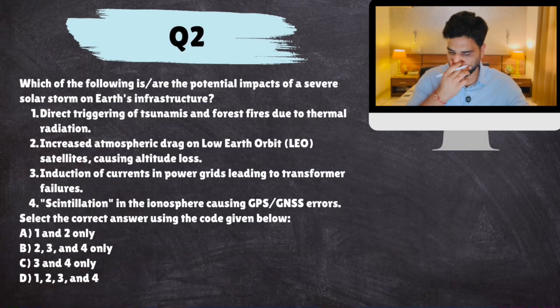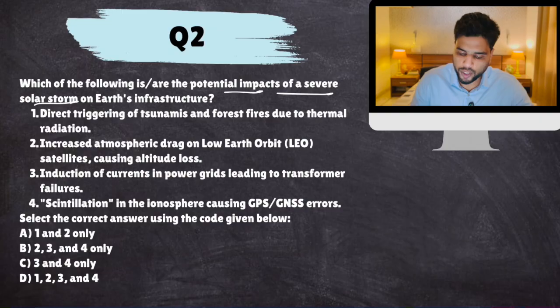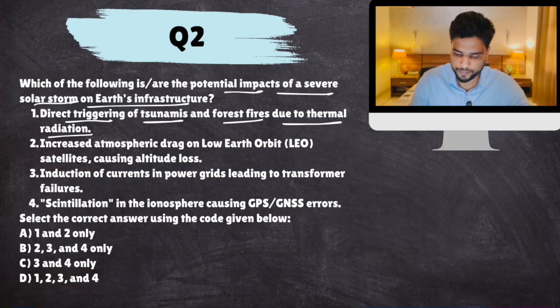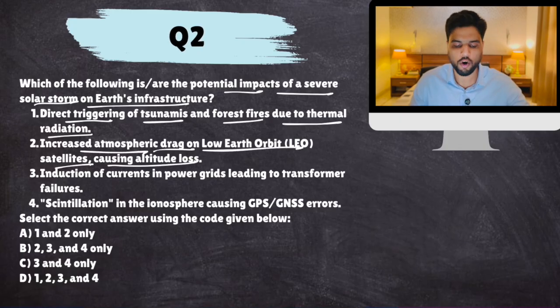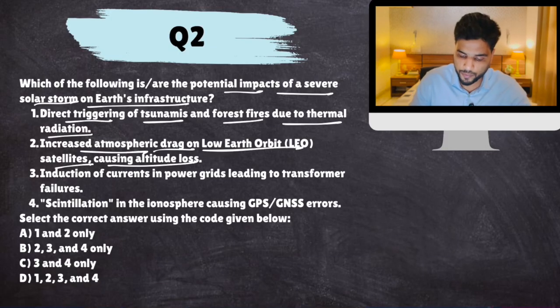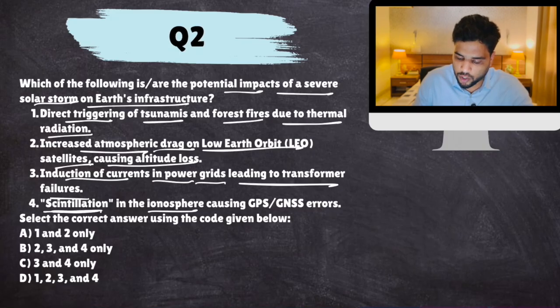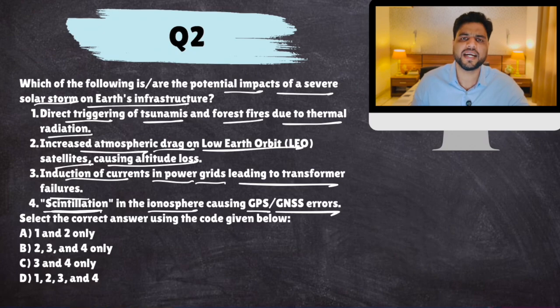Next. Which of the following are potential impacts of a severe solar storm on Earth's infrastructure? Direct triggering of tsunamis and forest fires due to thermal radiation; increased atmospheric drag on low Earth orbit satellites causing altitude loss; induction of currents in power grids leading to transformer failures; scintillation in the ionosphere causing GPS and GNSS errors. GPS are the satellites that give you location and timing services.